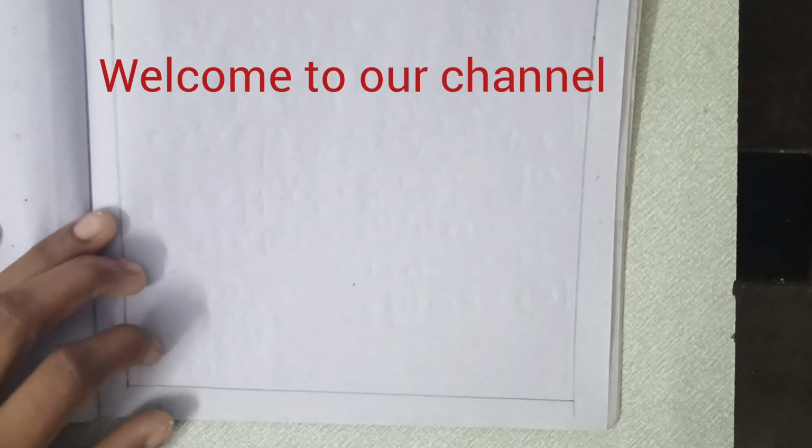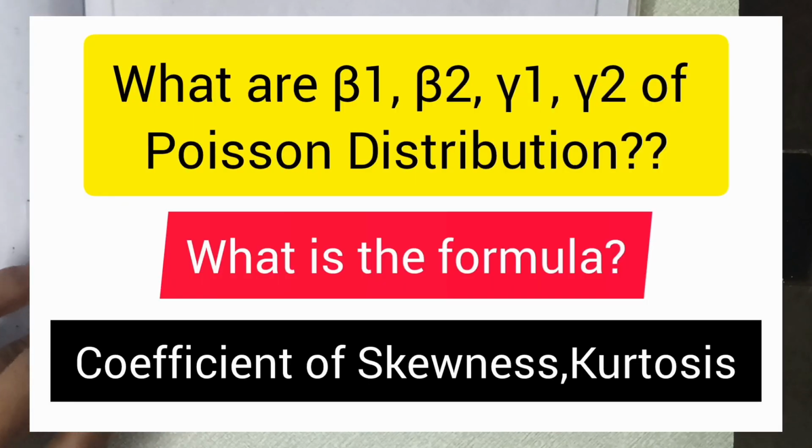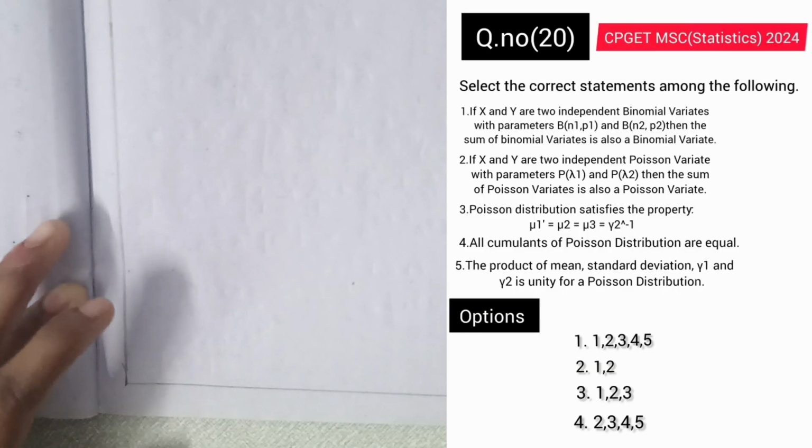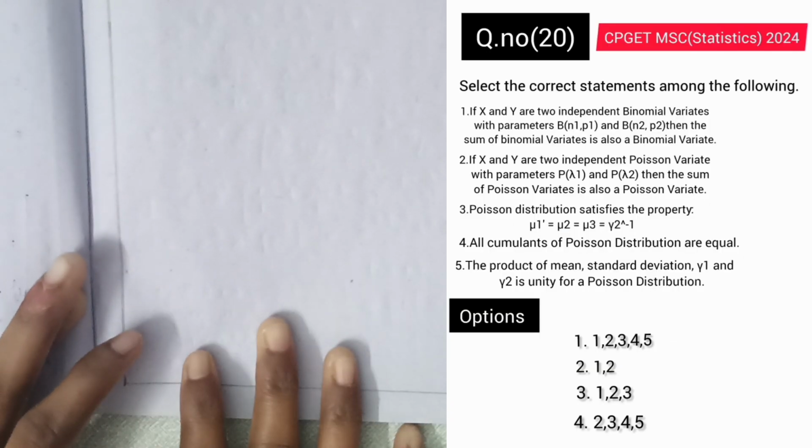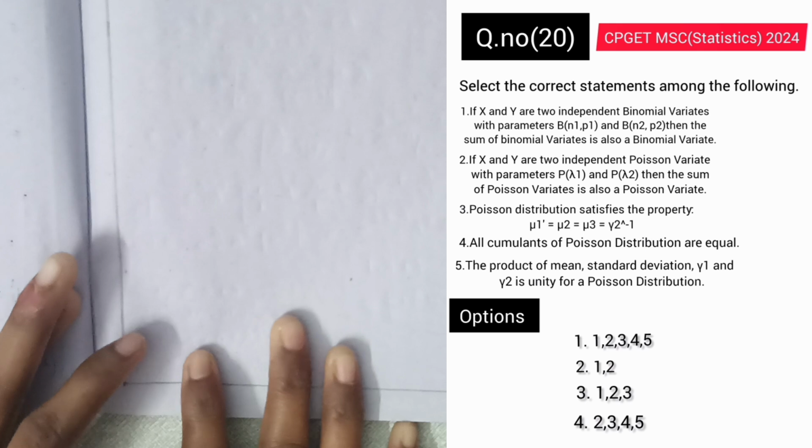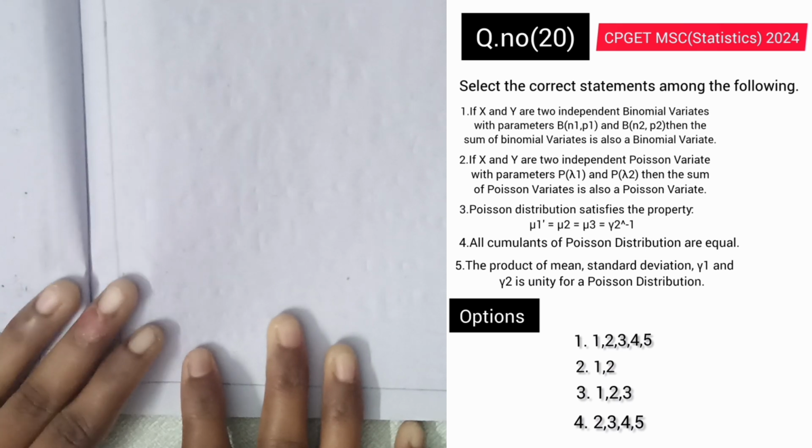In yesterday's video, we learnt about the coefficient of skewness and kurtosis of Poisson distribution. I said yesterday that a related question was asked in the CP GET. So right now, you have a problem, question number 20, which was given in MSc CP GET